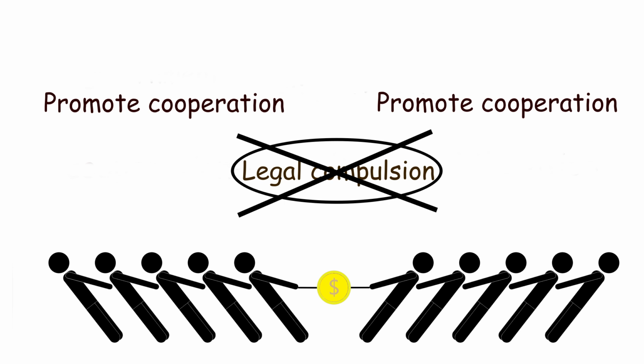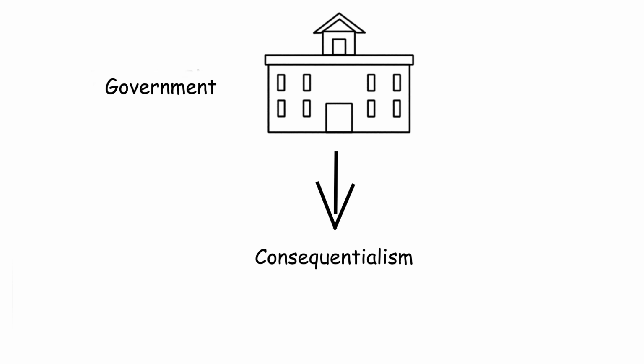Of course, if Tom saves the 10,000 people instead of saving his mother, it does promote cooperation, which increases the overall utility. So this kind of act is always encouraged by the government and society. But if Tom doesn't want to do it, the government can't force Tom to do it. It is clear that the principle followed by the government is the principle of consequentialism. So it is very clear what choice consequentialism will require Tom to make. To maximize the overall utility, consequentialism must respect Tom's will. It is right for Tom to save the 10,000 people, and it isn't wrong for him to save his mother.